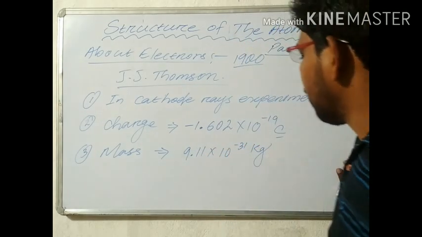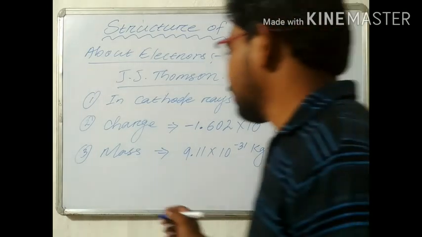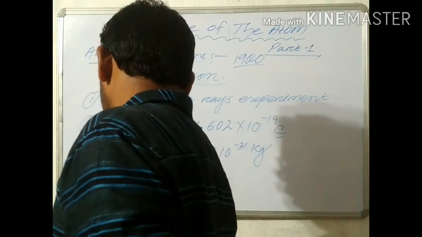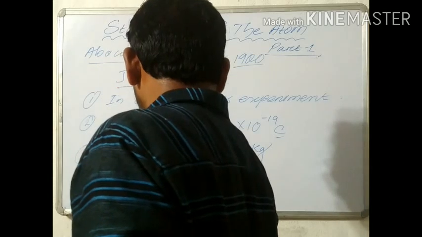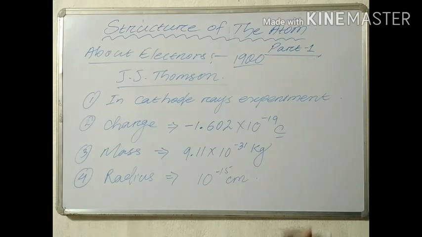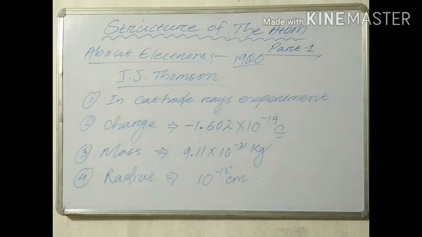It is the mass of an electron, and the radius of the electron is very small, that is 10 to the power minus 15 centimeter. This is some idea about what electrons are. And the charge on 1 mole of electrons is equal to 1 farad. 1 farad means 96500 coulomb.